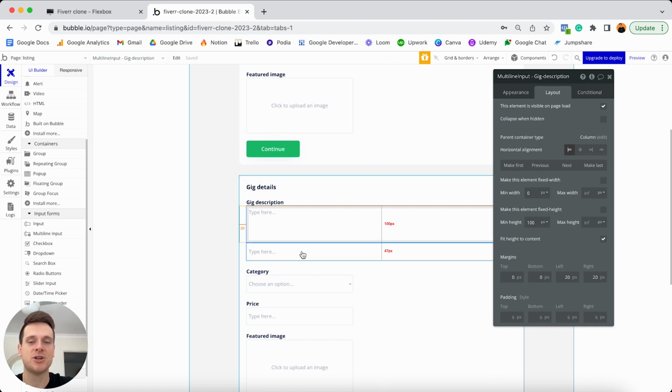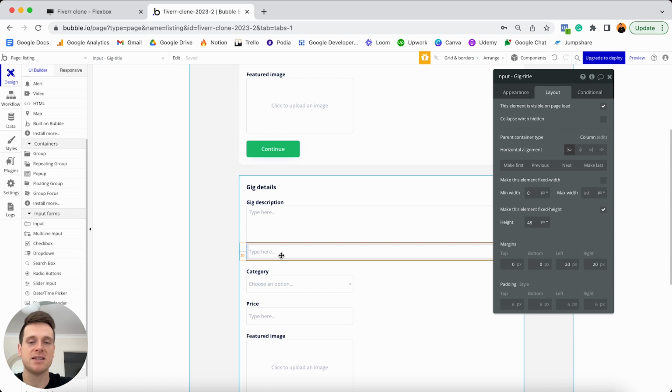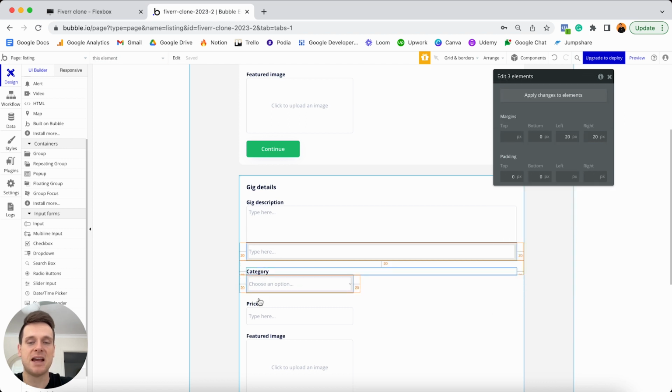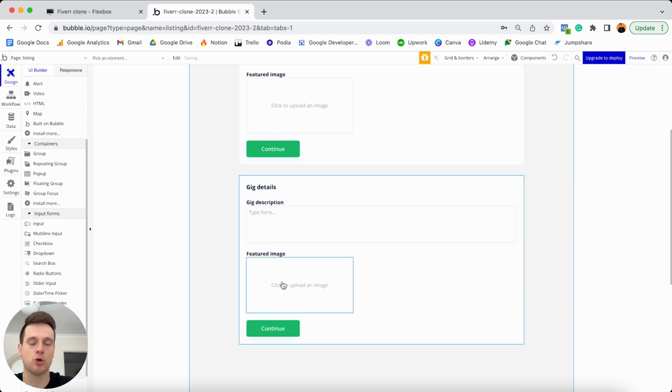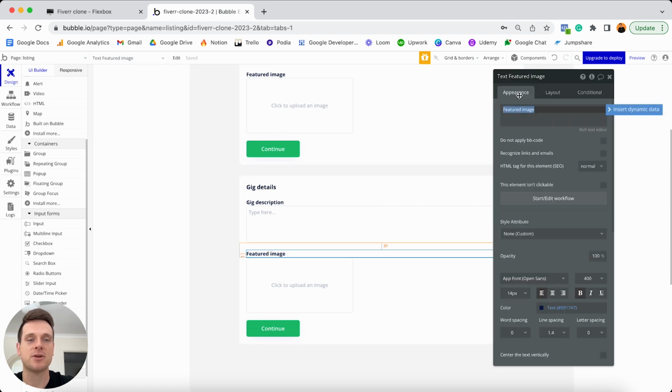Now from here, what I'm going to do is select the input field below this, as well as the drop down and the price input field and titles, and I'm going to delete these from this group. The reason for that is because I only need one additional input field, and the purpose of that input field is going to be to allow a user to upload multiple images, which will then be displayed on this product page within our marketplace. And so before we make any changes to the input field, I'm going to select the title element above it, head to my appearance tab, and update this to display the word images.